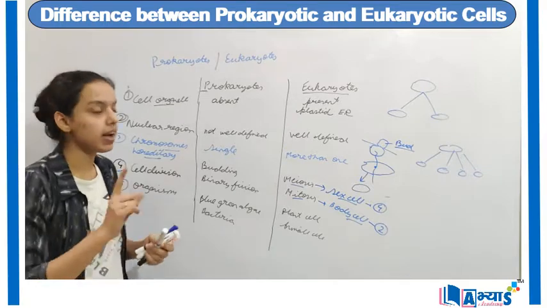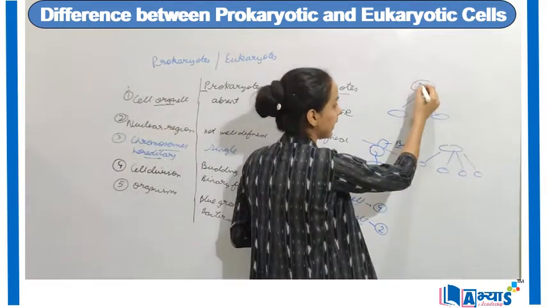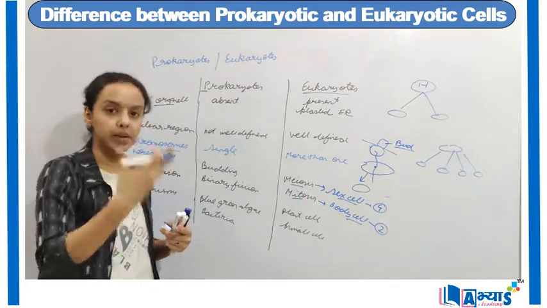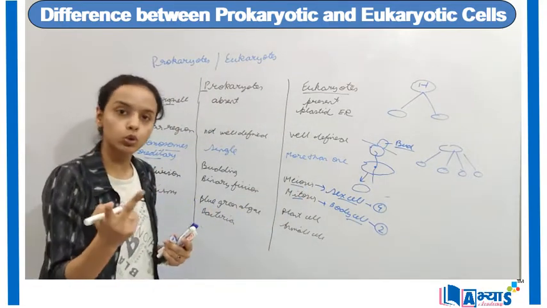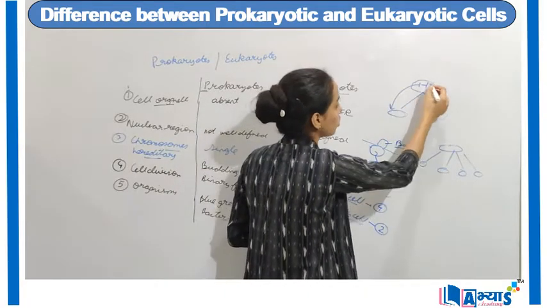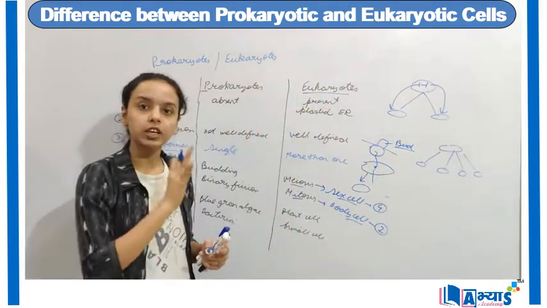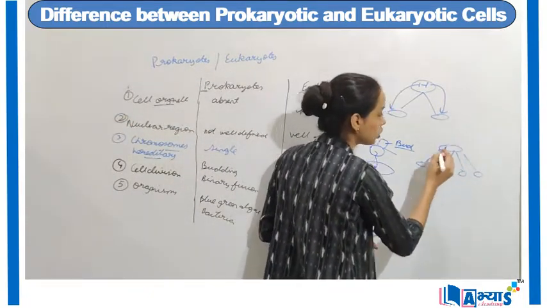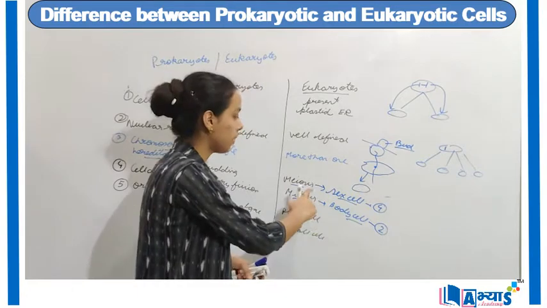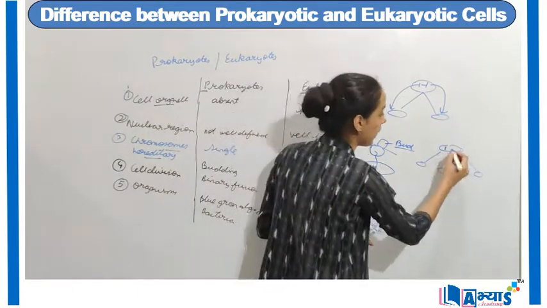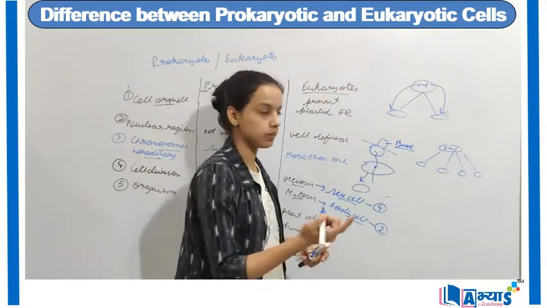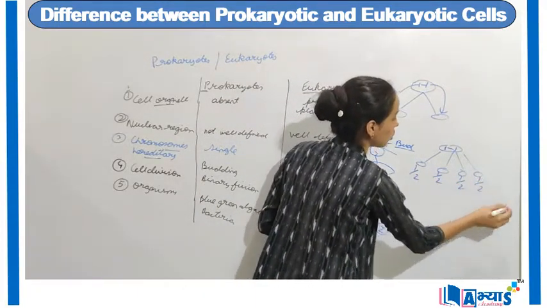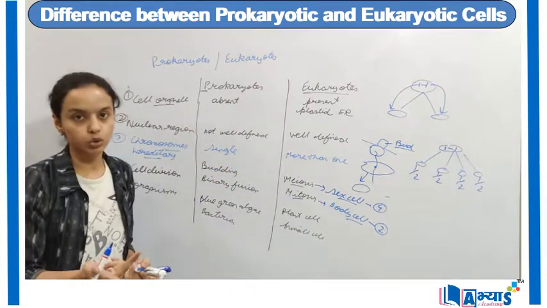So basically, if I have one chromosome in the parent cell, it will duplicate itself. That means it will form a replication of itself. So they will become 2 chromosomes, and each of these chromosomes will be found in each of the daughter cells or each of the next generation. However, in meiosis, the chromosome multiplies itself to form 2 chromosomes, and each of the daughter cells will have half the chromosomes.